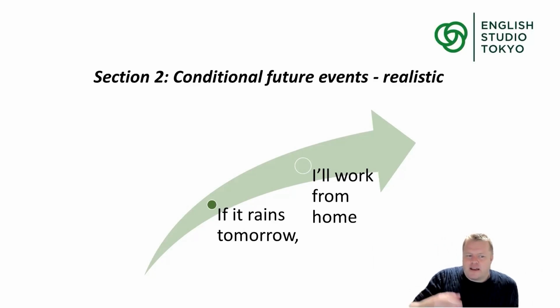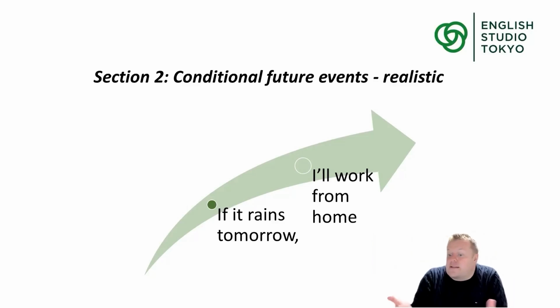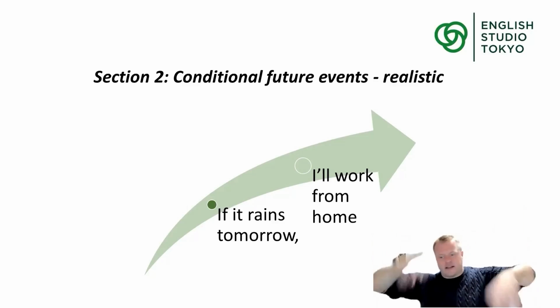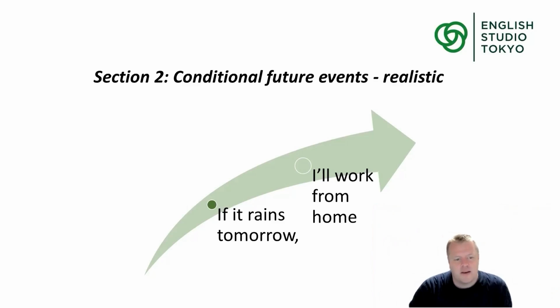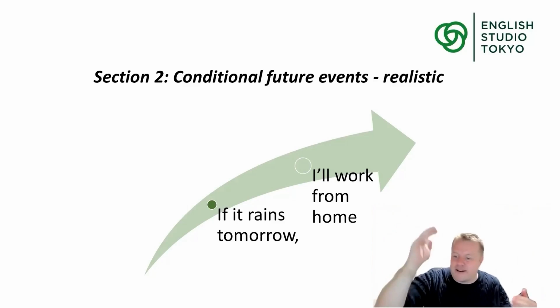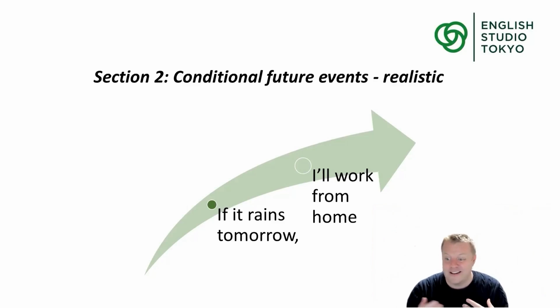So tomorrow, is it realistic to get rain in Tokyo? Is that a realistic possibility? I think it's realistic. You might disagree. You might say it's not realistic. It's the summer. It's hot every day. It's sunny. But we live in Japan, right? The weather in Japan is up and down and up and down. It's like my country, the UK. The weather is like this. So it's realistic that it rains tomorrow.